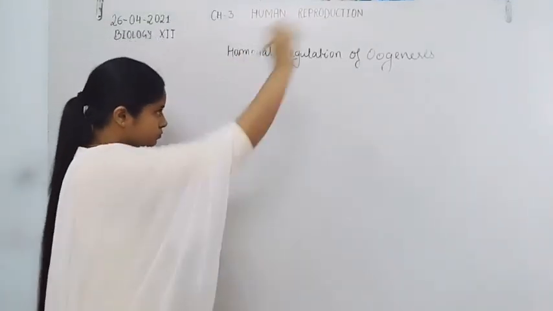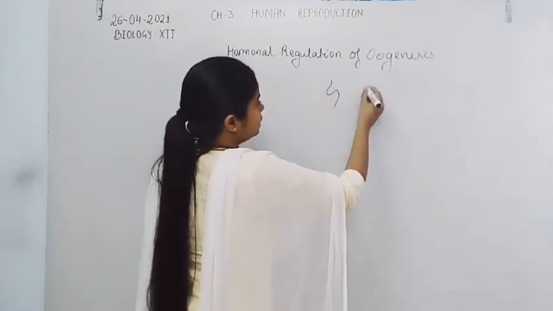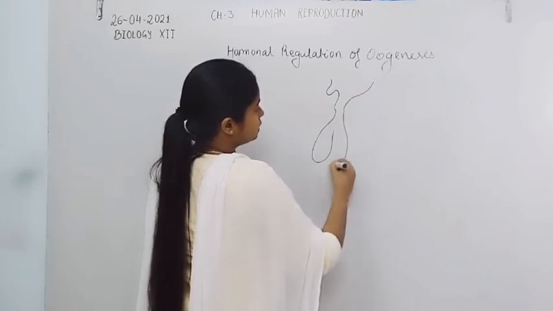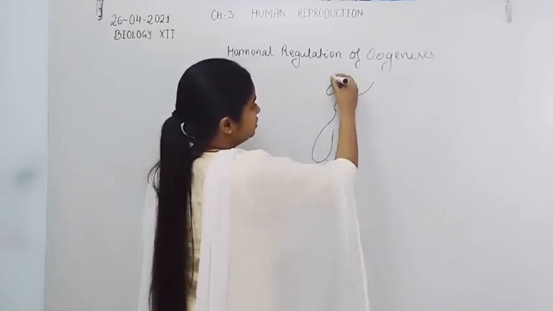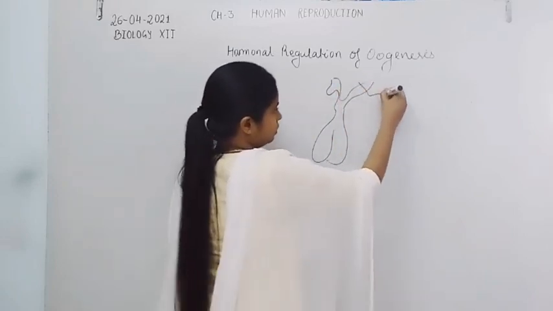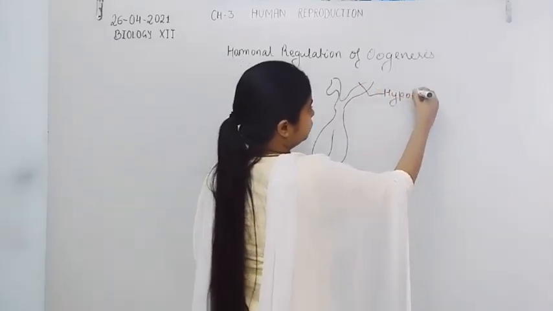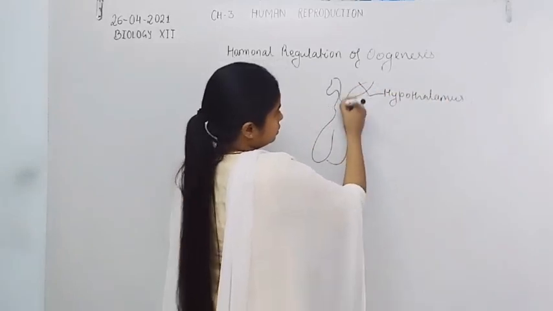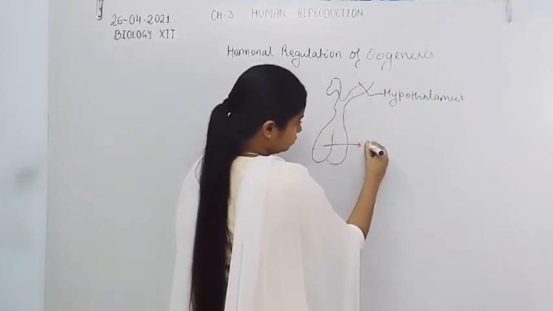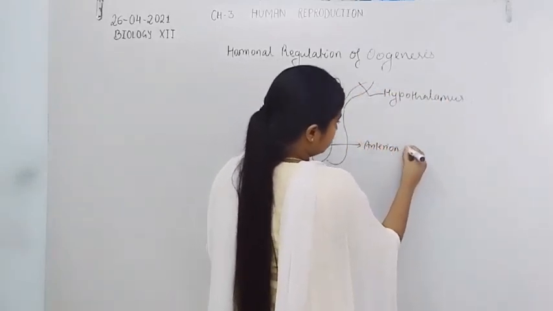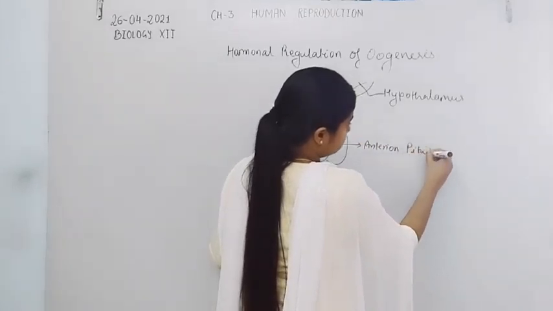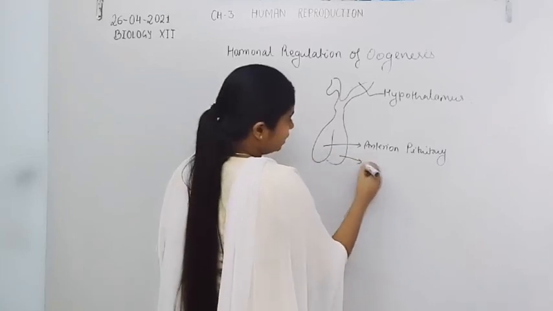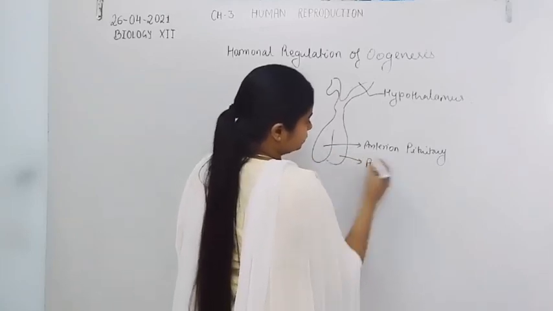Now here is the hypothalamus, then anterior and posterior pituitary gland. Hypothalamus, anterior pituitary gland, and there is the posterior pituitary.